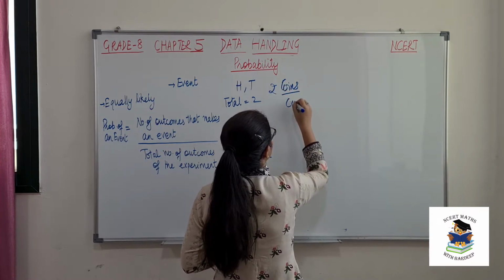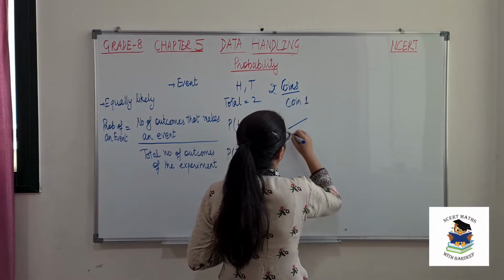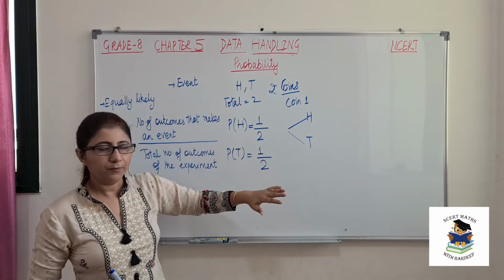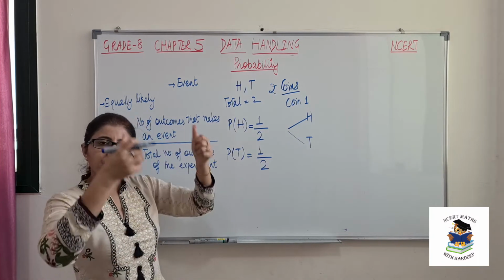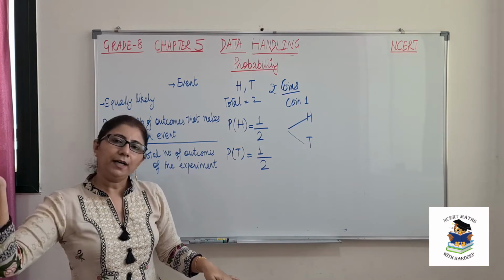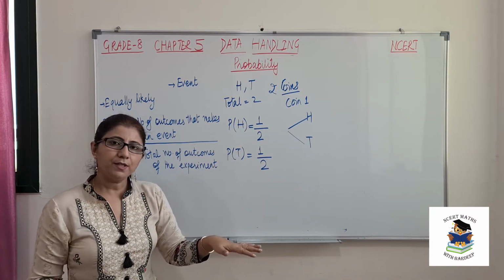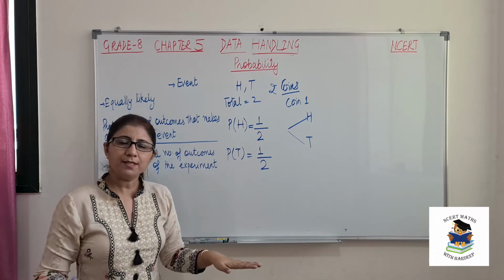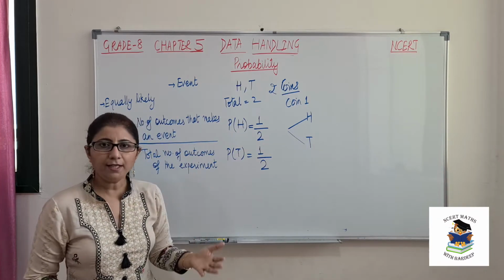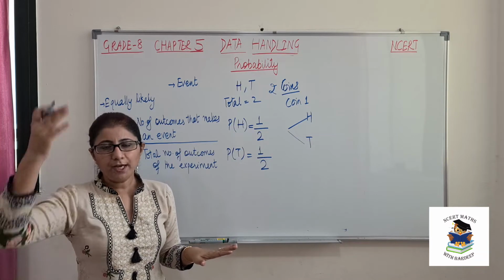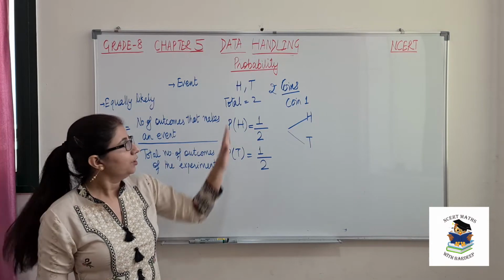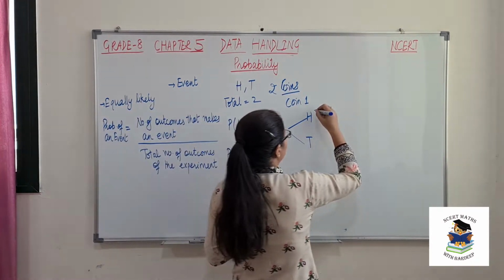Two coins. So coin number 1 means, as we have just discussed, that head can come or tail can come. You are tossing two coins together. So on the first coin head can come and on the second coin again head can come. If first is head, second may be head. If first is head, second may be tail. Or on the first coin itself we can have tail. If first coin is tail, again we have two different chances that second coin may get head or may get tail. So how to make this table?